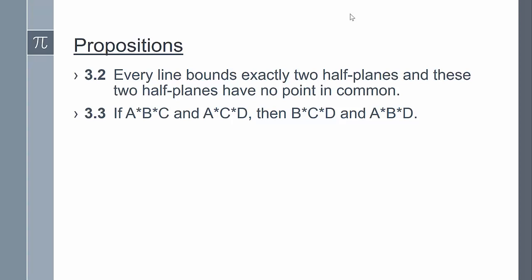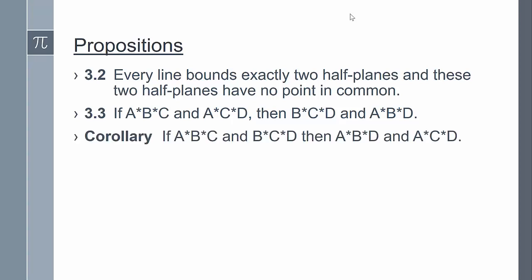Proposition 3.3 says if B is between A and C, and C is between A and D, then C is between B and D, and B is between A and D. A corollary of this proposition is that if B is between A and C, and C is between B and D, then B is between A and D, and C is between A and D.